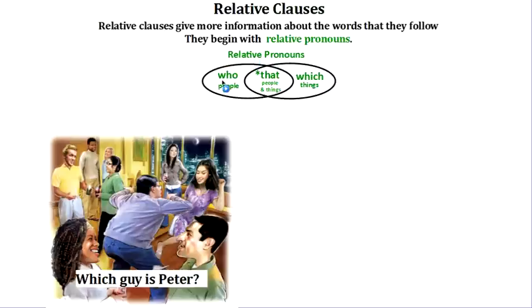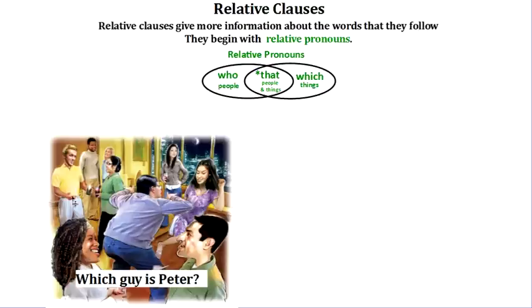Relative pronouns are words like who, and we use that to give extra information about people that we are talking about, or that, and that is kind of flexible because we can use it to give extra information about people or things, right? But there's an exception with this one, so let's be careful. But we also use which to give extra information about things or objects, okay?